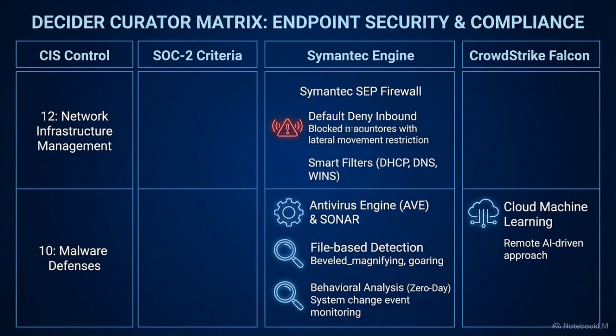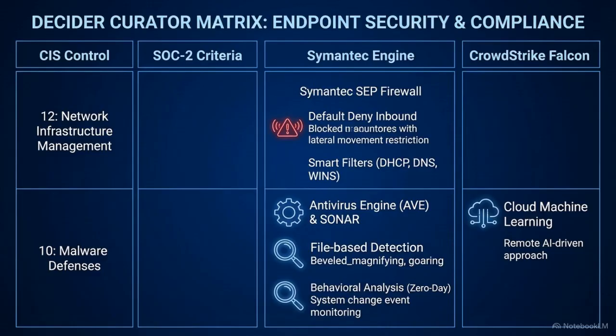We use the Decider Curator matrix to map endpoint features directly to CIS controls and SOC 2 compliance requirements. First, the semantic SEP firewall maps to CIS Control 12. It requires a policy that defaults to denying inbound traffic, selectively allows outbound, and utilizes smart filters. The trade-off is clear. Default deny firewalls restrict lateral movement, but require precise whitelisting to avoid blocking business apps.